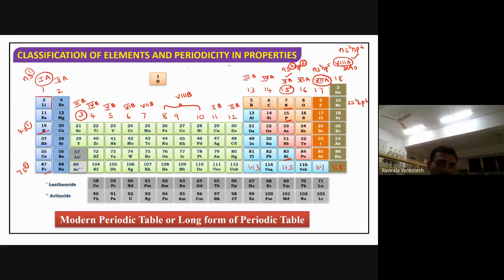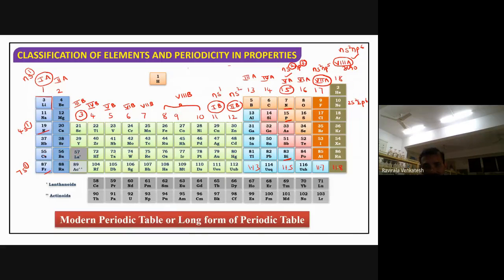Now I have completed the different types of group numbers. According to the modern periodic table, 1 to 18. According to the Mendeleev periodic table, 1A to 8A. Similarly, 1B to 8B. So, for example, if you observe, 1B will have 4s1 configuration in the outermost shell. 2B will have ns1, sorry, ns2 configuration.